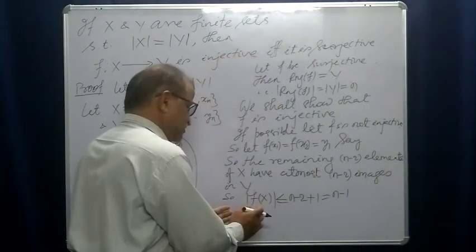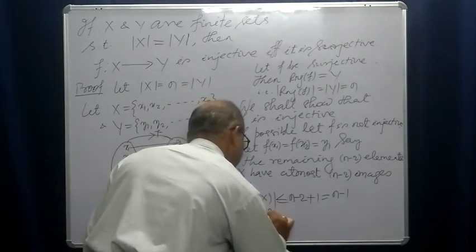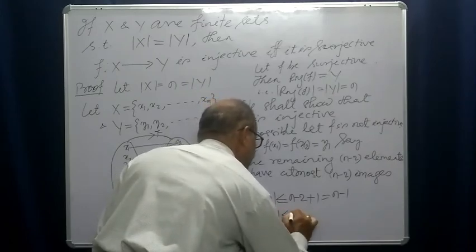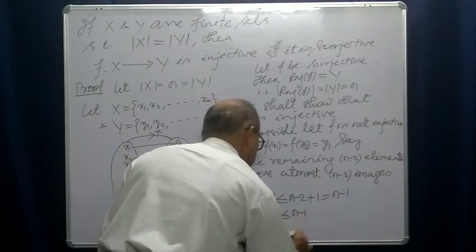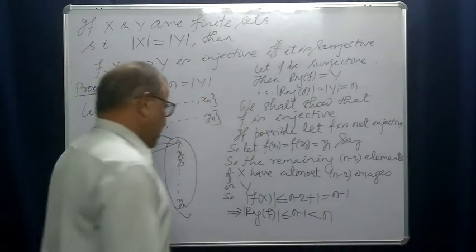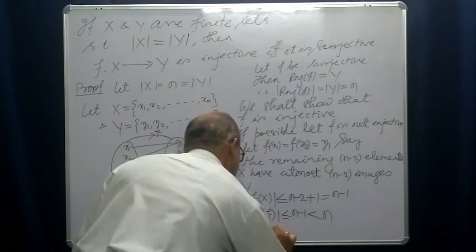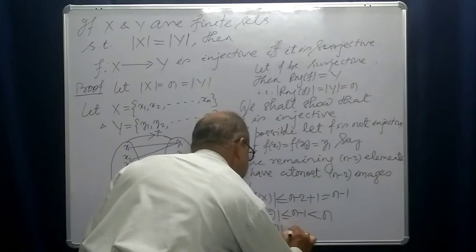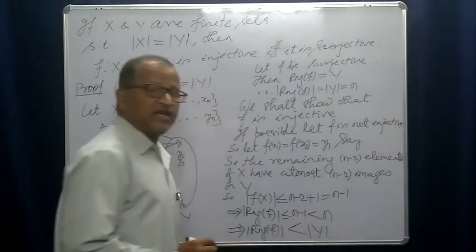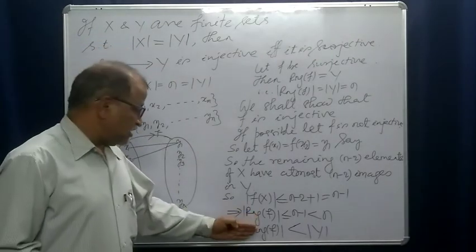So cardinality of range of f is less than or equal to n minus 1, which is less than n, and this implies cardinality of range of f is less than cardinality of y.